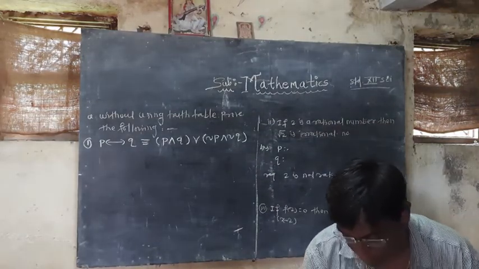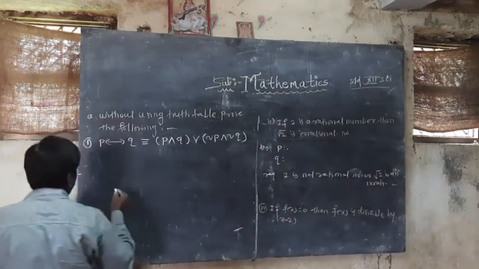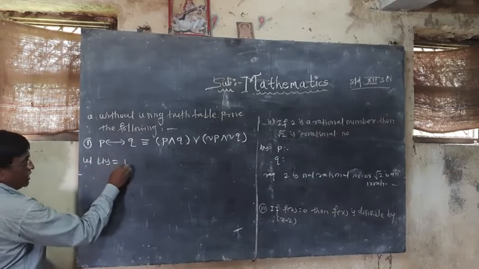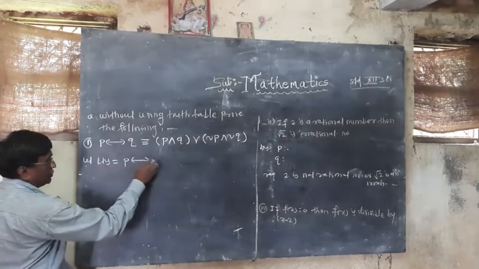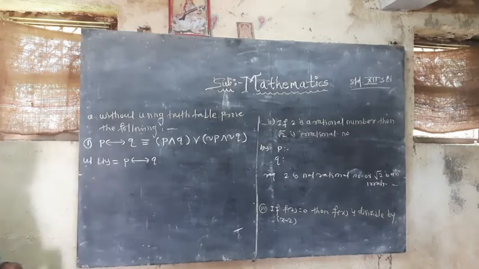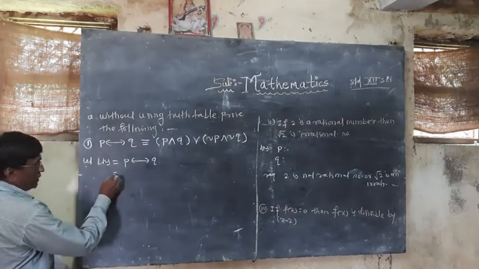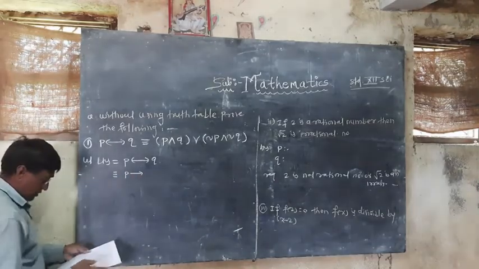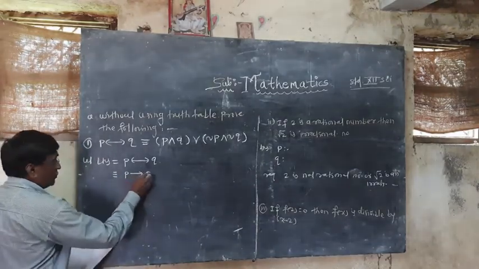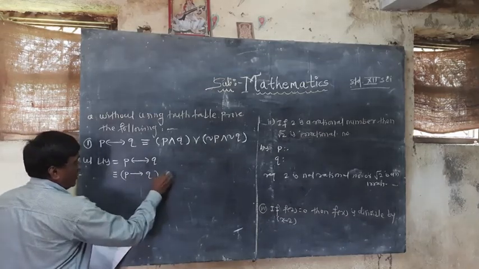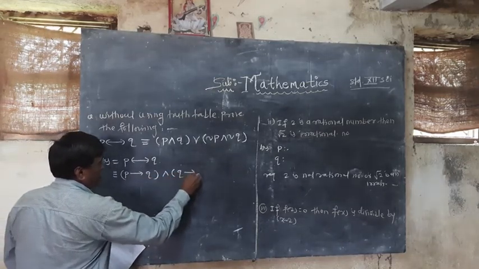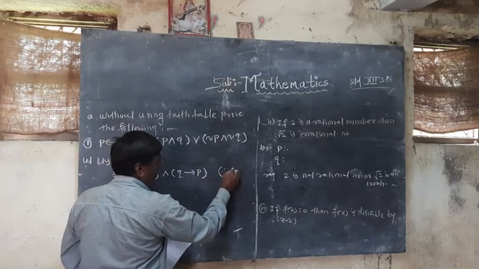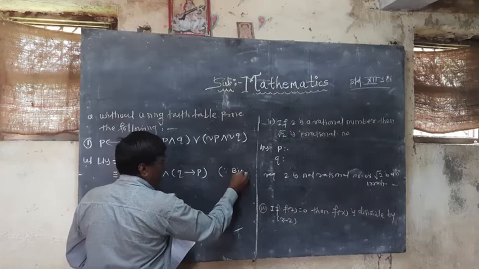So first of all, let LHS be P biconditional Q. Now use the rules of double implication. That is P implies Q and Q implies P. This is the rule of double implication. Otherwise, by implication.